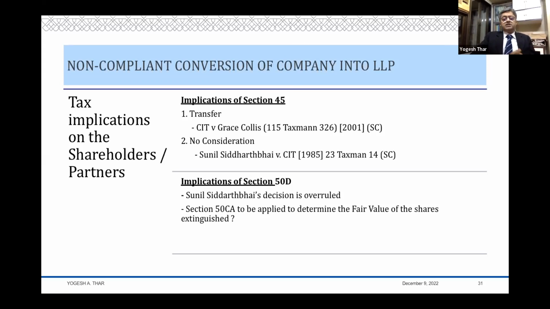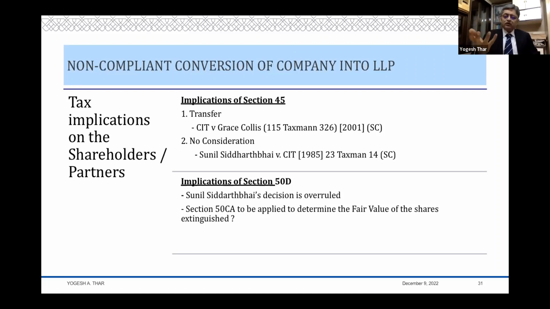Second question: is there a consideration received by the shareholders? And there you have this principle laid down by the Supreme Court in Sunil Siddharth. That was a case where the partner is introducing his property into the firm and getting a share of profit. Supreme Court said that what the person is getting is something which I cannot value today, because he's getting a share of profit in the future, and therefore the consideration lies in the womb of the future, and therefore there is no consideration which can be determined today, and therefore the charge fails. If the consideration fails, charge fails. That was the principle which was laid down here.